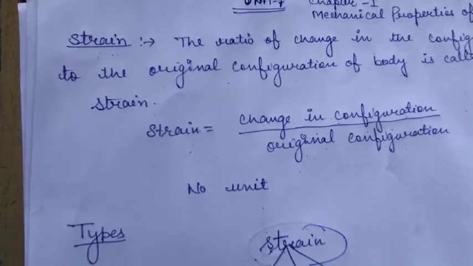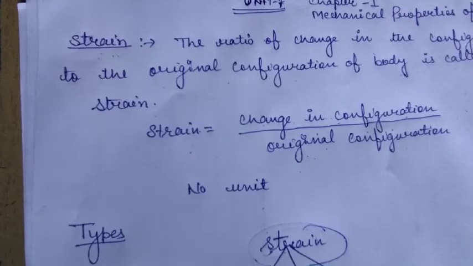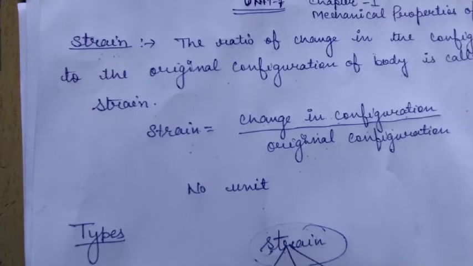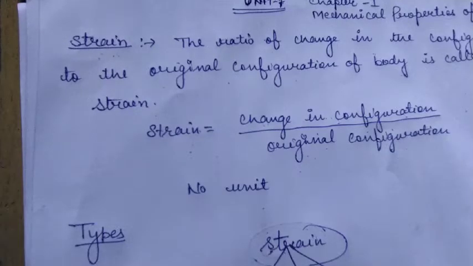How can we define the longitudinal strain? It is defined as the ratio of the change in length of the body to the original length of the body. Suppose a rod having length L, and we apply force on this rod, so the rod is under compressive stress or tensile stress.